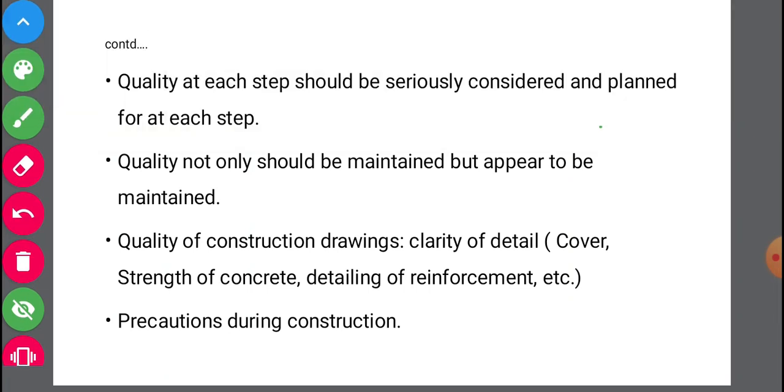Next, quality not only should be maintained but appear to be maintained. So when we are maintaining the quality in our construction site, we should not only maintain the quality, we should record it, we should keep the proper documentation of it. When we are keeping the proper documentation for our quality maintenance, then at last if some problem happens, we can use those documents to see where the problem was.